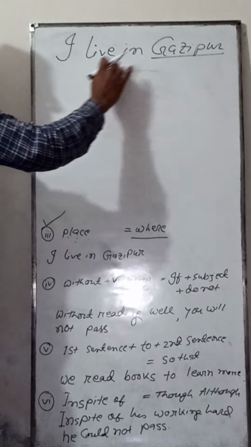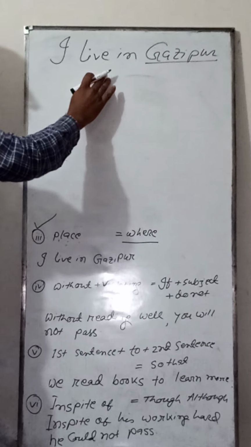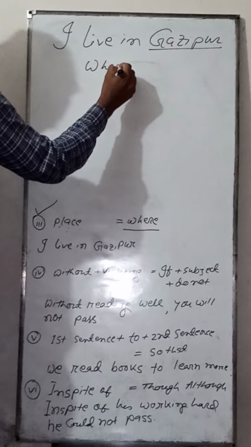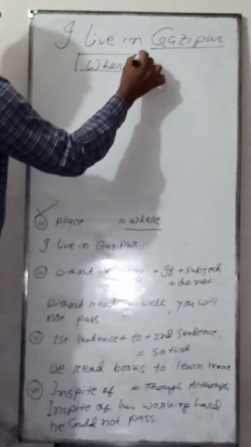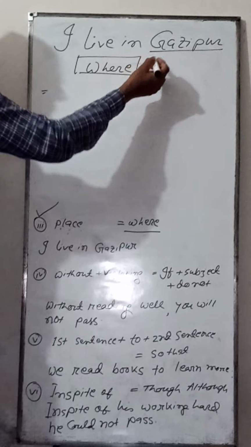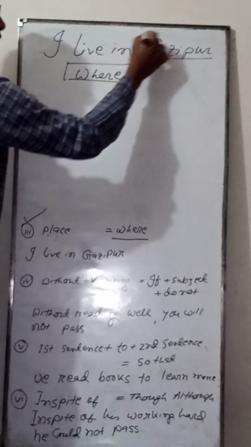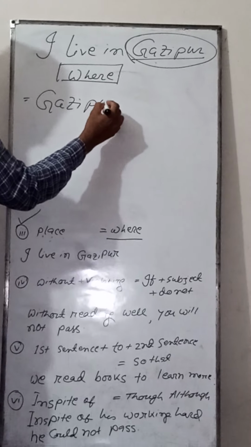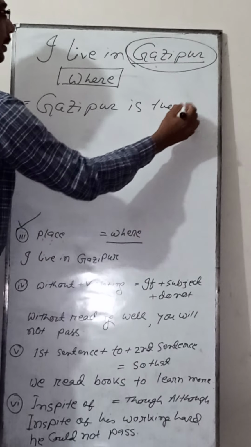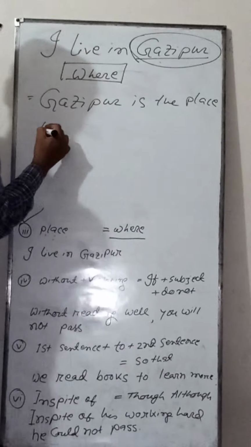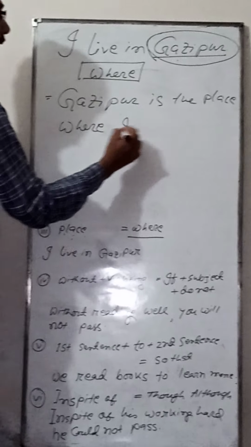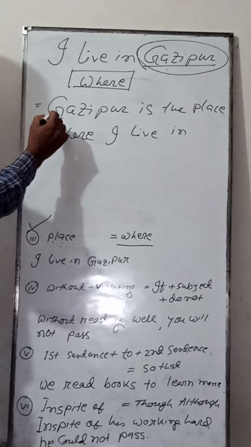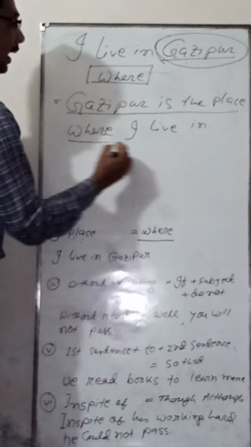In case of this sentence, you have to change this simple sentence to complex, adding where. Okay, where, but how? In case of place, you have to mention this place first. Gazipur is the place where I live in. You see, Gazipur is the place where I live in.